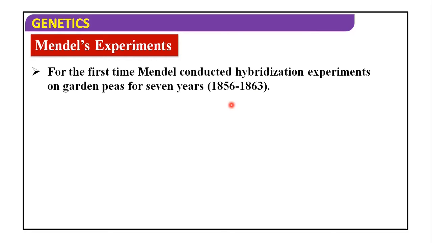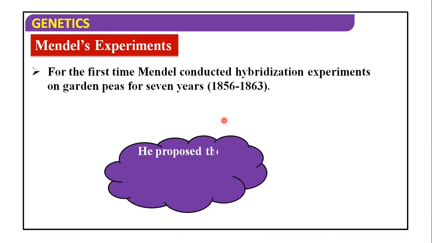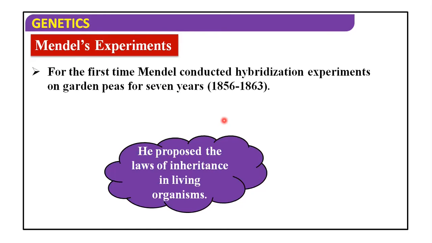He performed this experiment in a very scientific manner and proposed postulates of the principles which are now popularly known as Mendel's laws of inheritance. His work is also known as Mendelism. So he proposed the laws of inheritance in living organisms.